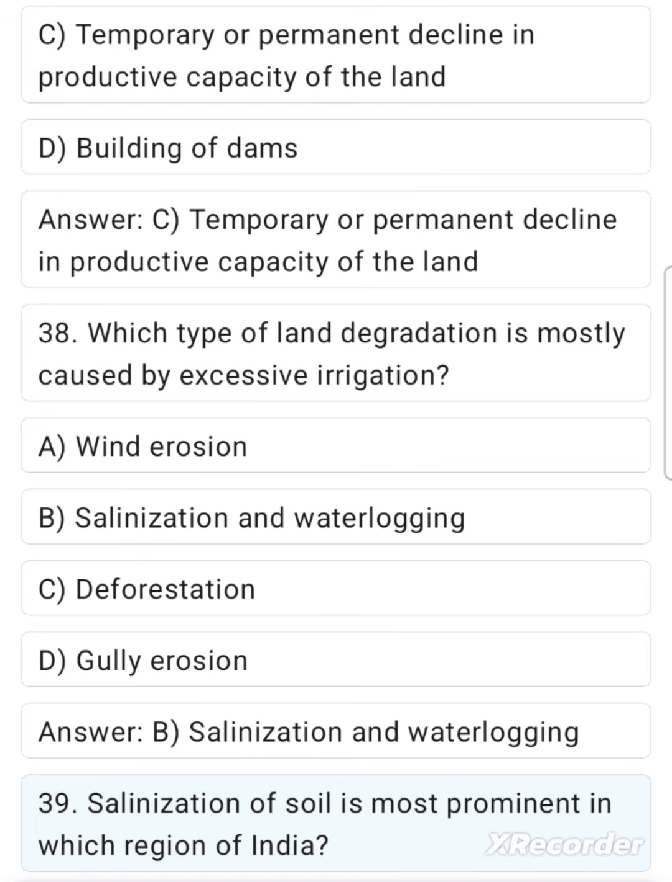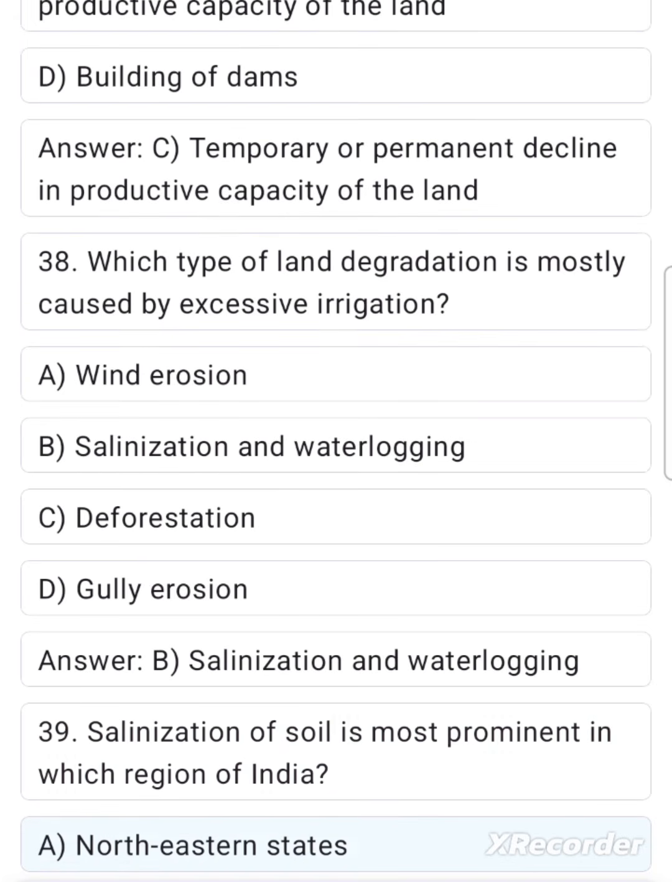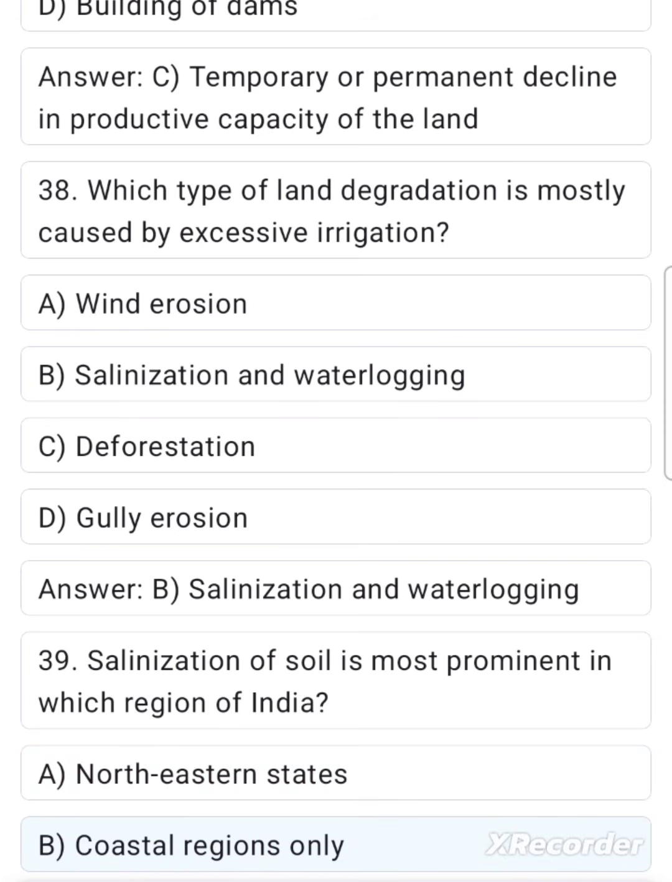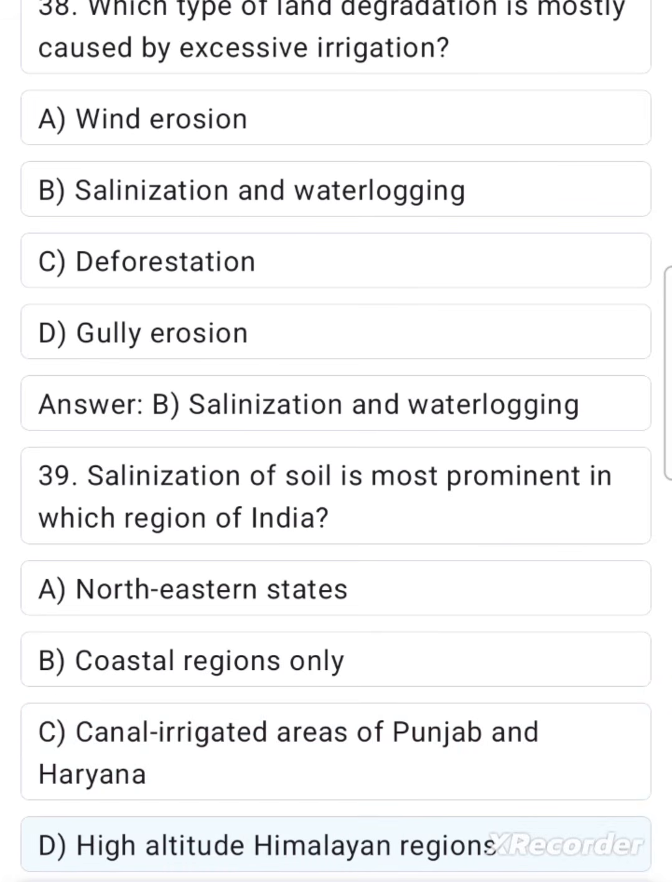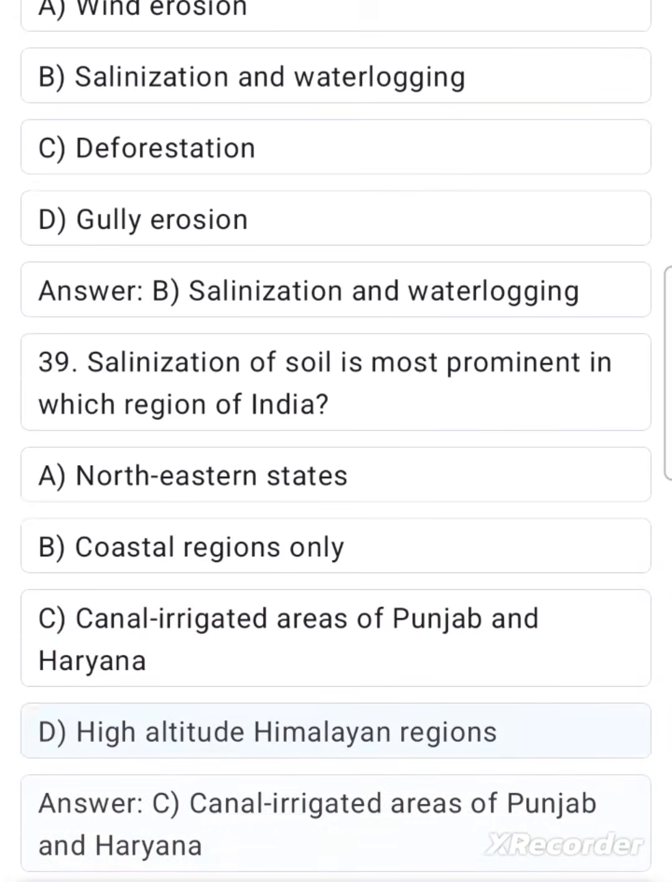39. Salinization of soil is most prominent in which region of India? A. Northeastern states. B. Coastal regions only. C. Canal irrigated areas of Punjab and Haryana. D. High altitude Himalayan regions. Answer C. Canal irrigated areas of Punjab and Haryana.